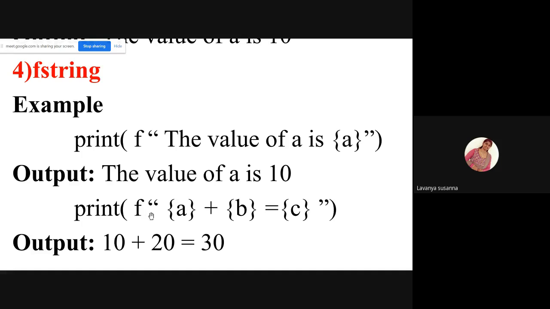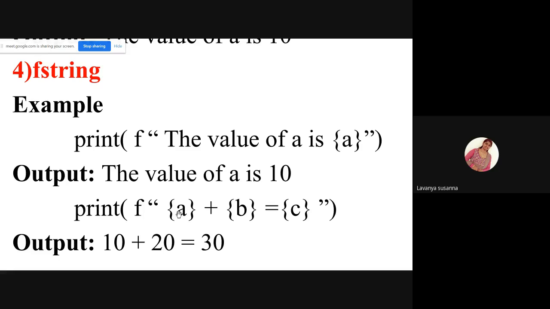You can use the f string print function, f, double quotes open. Now if you are using an f string and want to print variables' values, use those variables inside open flower brace and close flower brace. See here, f, you are using f, which means this is an f string, double quotes open. Now you want to display the variable a value, right? Remember, if you want to display variable a, include flower brace a, plus, flower brace b, equal to, flower brace c, double quotes close.